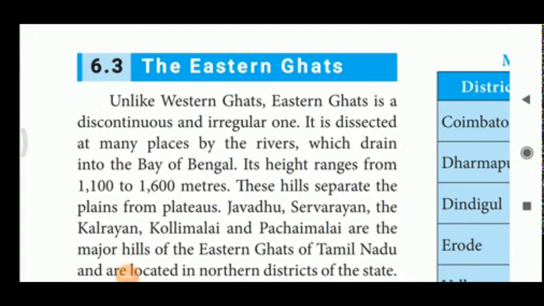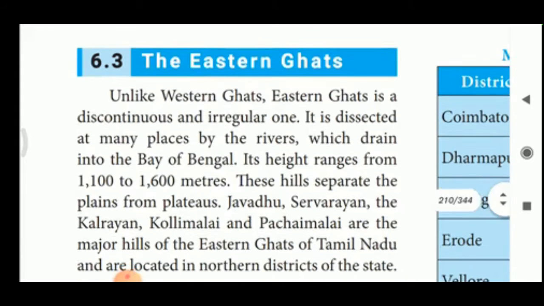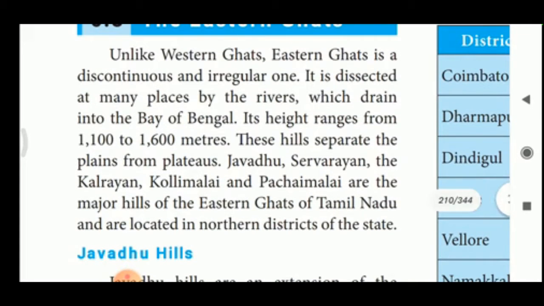Boys, in the first video we saw up to the Western Ghats. Now we are going to see the Eastern Ghats. Unlike the Western Ghats, the Eastern Ghats is a discontinuous and irregular one. I already told you, the Western Ghats is a continuous range of mountains, the Eastern Ghats is a discontinuous range of mountains. So mountains are scattered here and there. That is the only meaning of this. It is dissected at many places by the rivers which drain into the Bay of Bengal.